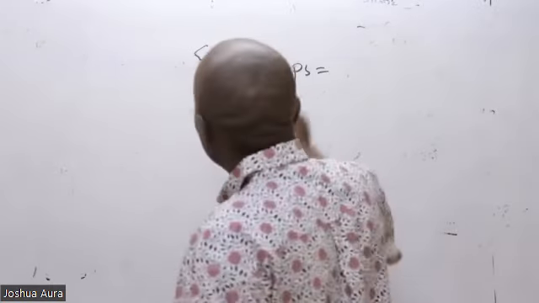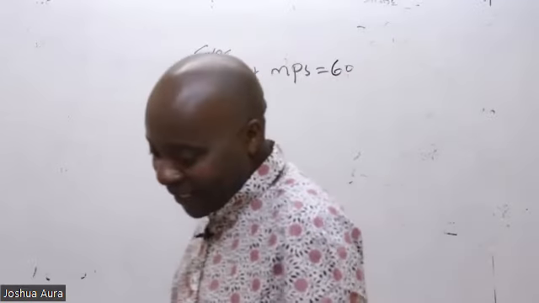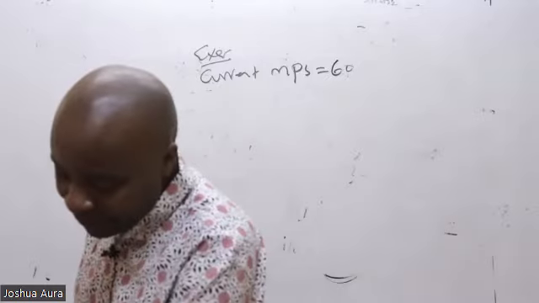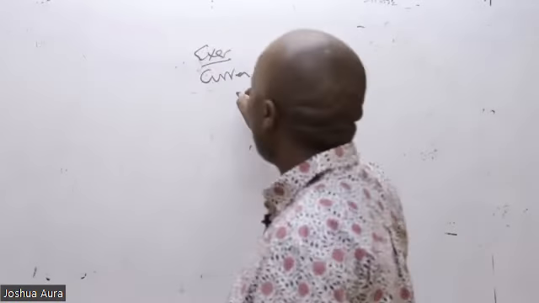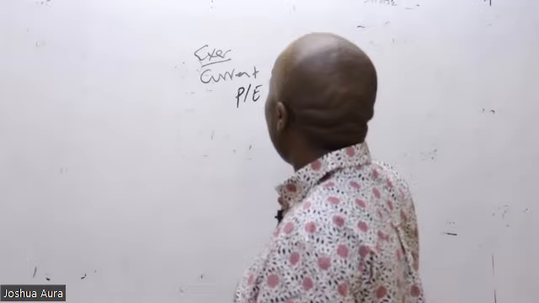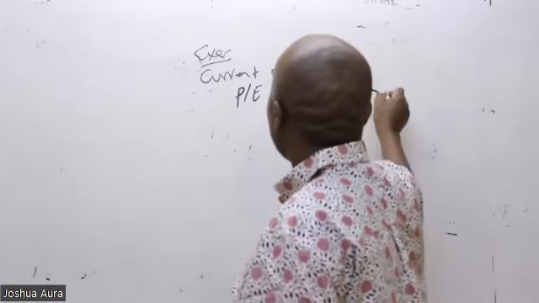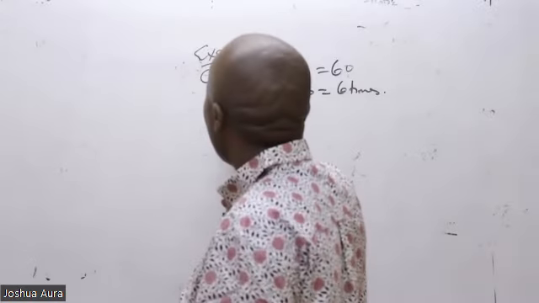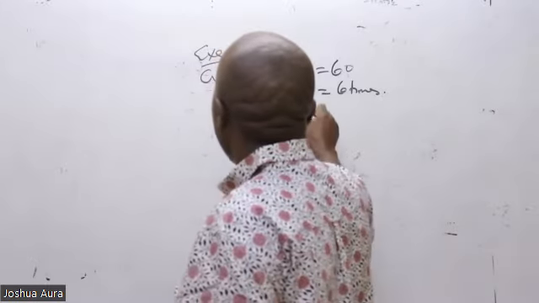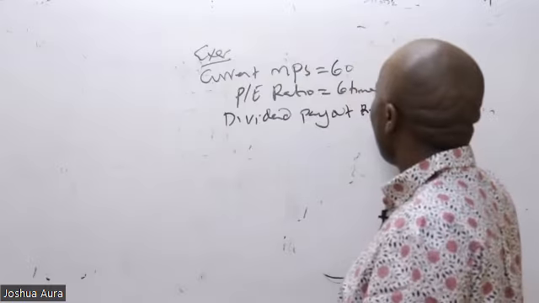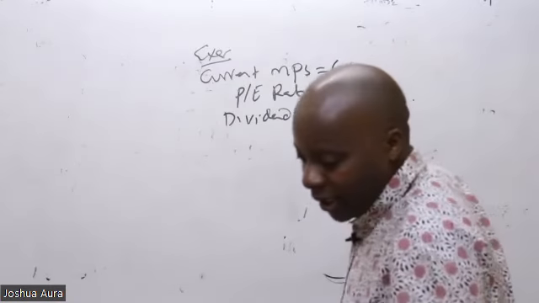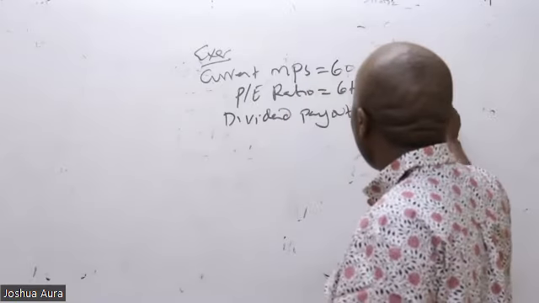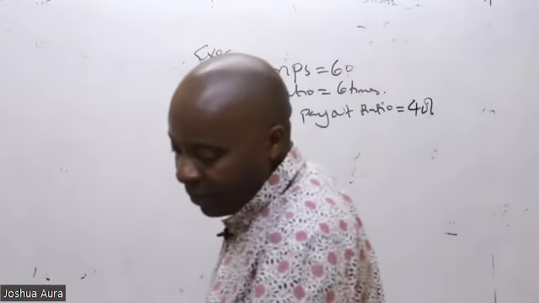Okay. Current market price per share is 60. So he will tell you the current market price is 60. He will come and tell you the PE ratio equals 6 times. That is how he will play with you. He will tell you the dividend payout ratio is 40%.